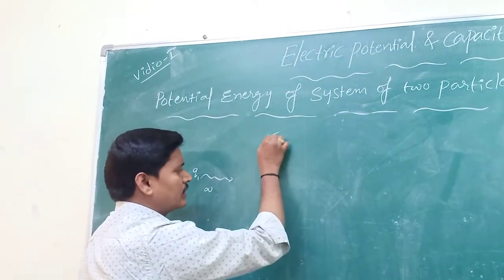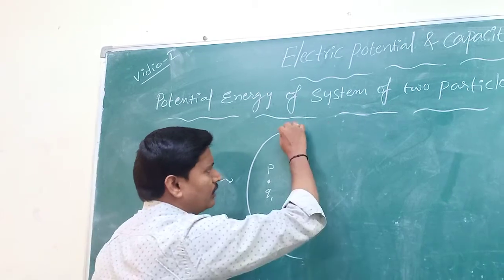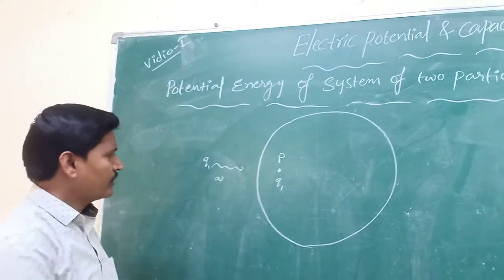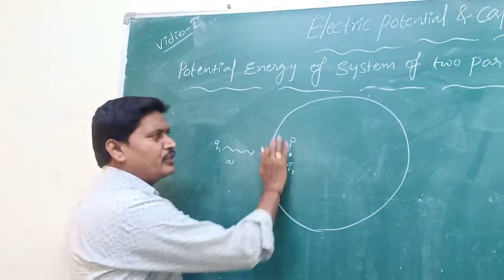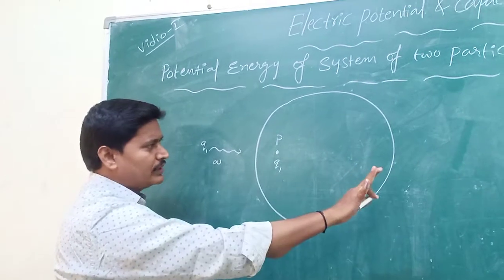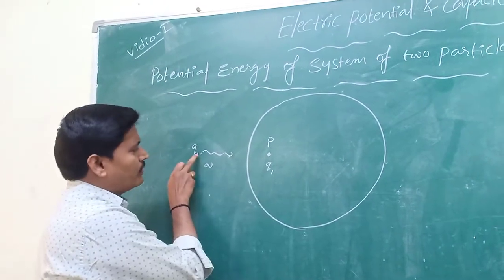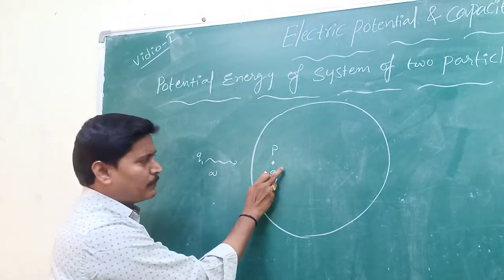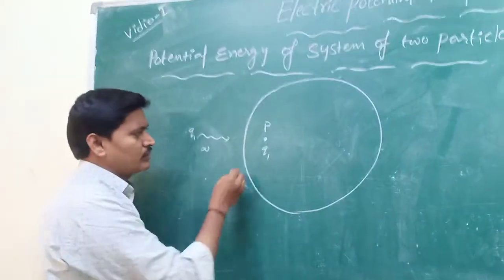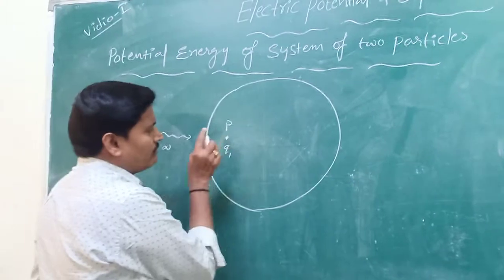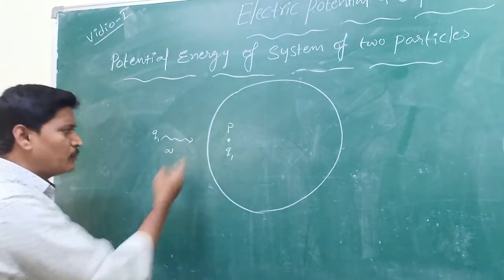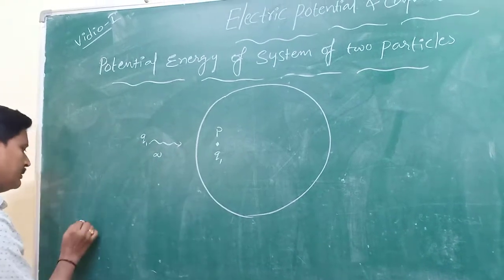Initially it is empty space, no charge, so no field is present. Whenever charge Q1 is kept at point P, the field is created around it. The work done to keep this particle at this point means the potential at point P.